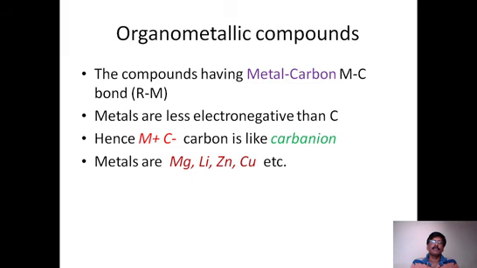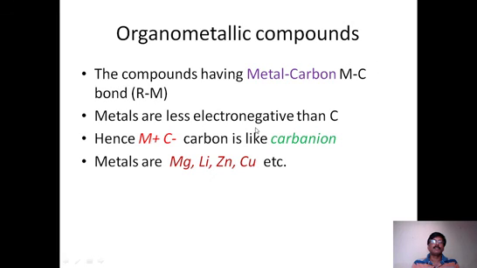There are different types of organometallic compounds, where we say that if a metal-carbon bond is there, they are called organometallic compounds. Wherever there is a metal combining with an organic molecule, that too carbon. So here RM, in which a metal-carbon bond is there. This is a metal-carbon bond.